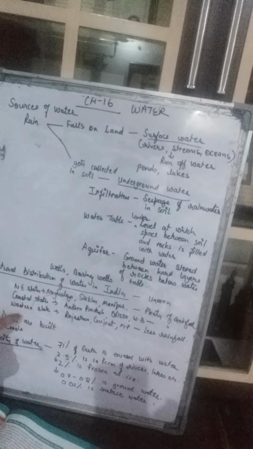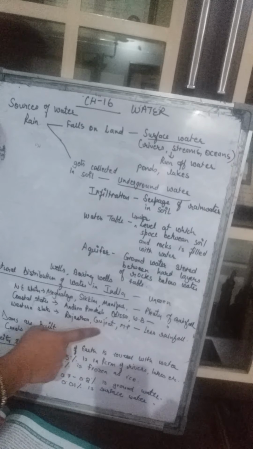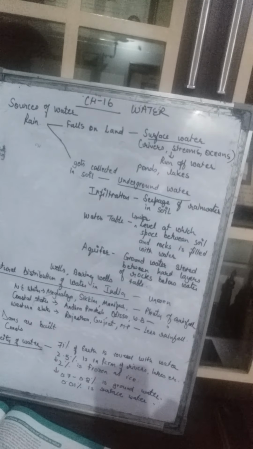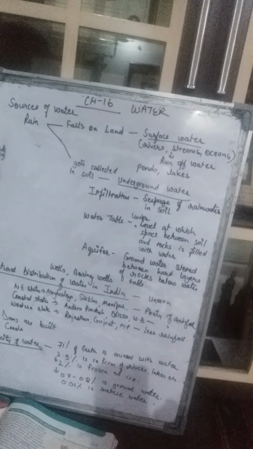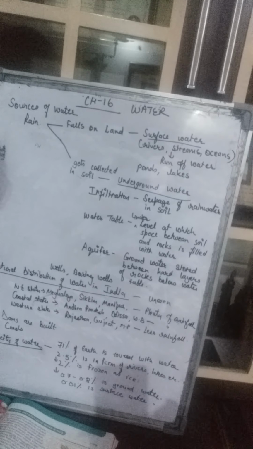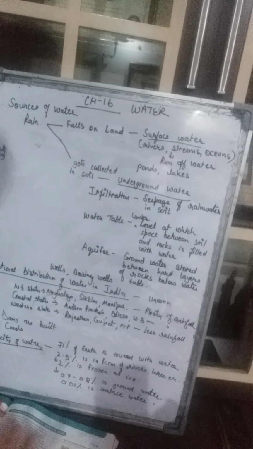Whereas some states like the western states like Rajasthan, Gujarat, Madhya Pradesh, have very less rainfall. So the distribution of water in India is not even at all. And because of this, in some places there is a lot of scarcity of water.